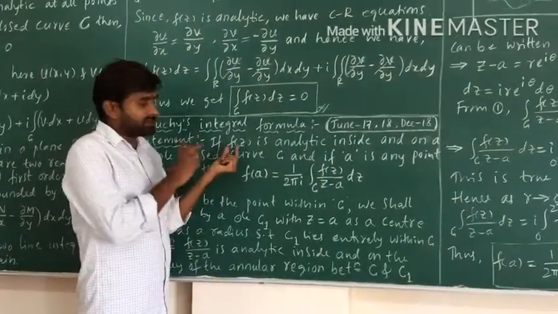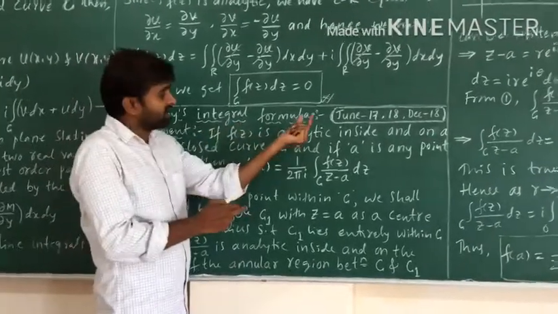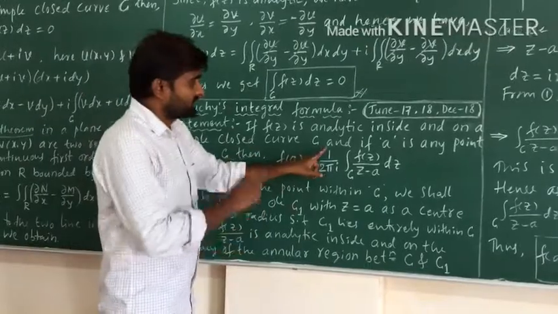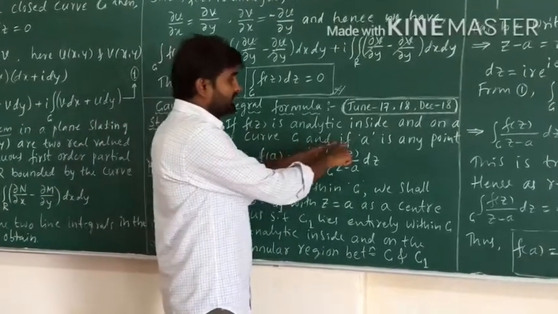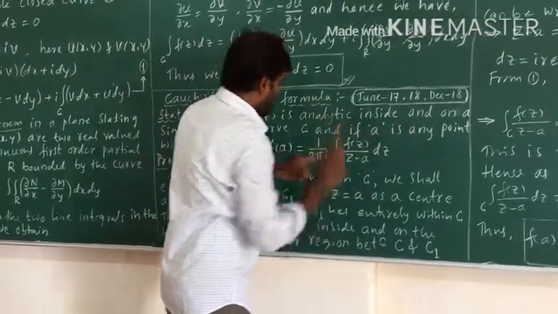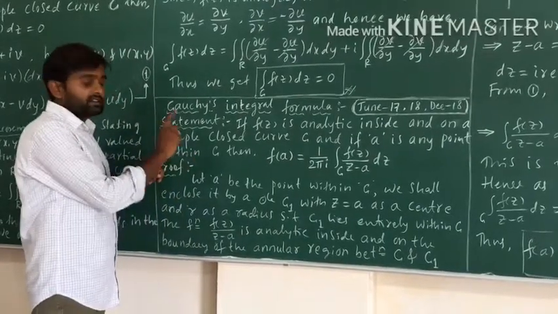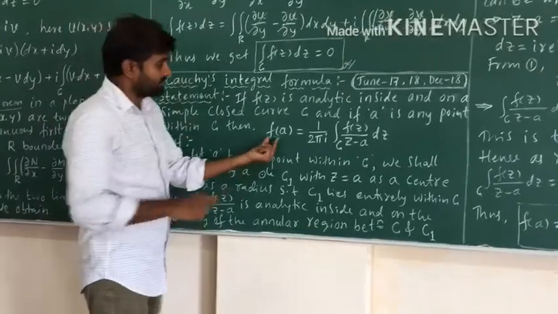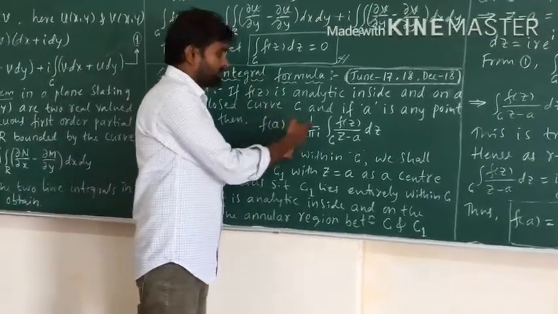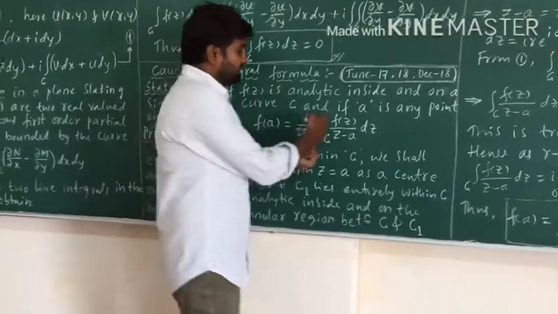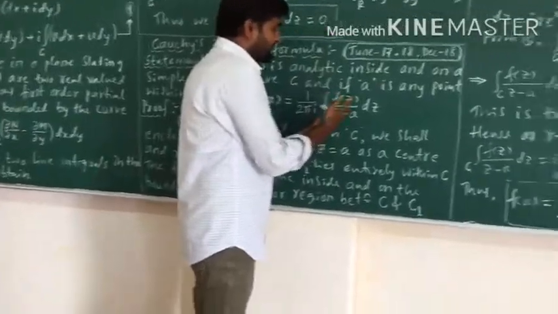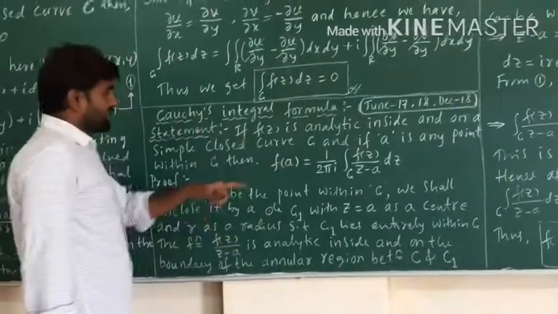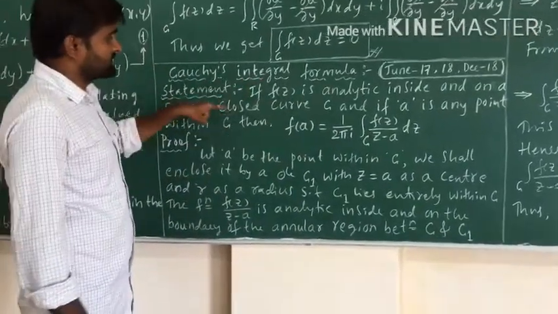Now the statement of Cauchy's integral formula: if f of z is analytic inside and on a simple closed curve C, and if A is any point within C, then f of A equals 1 divided by 2 pi I integration over C of f of z divided by z minus a dz. I am going to prove this using this statement.